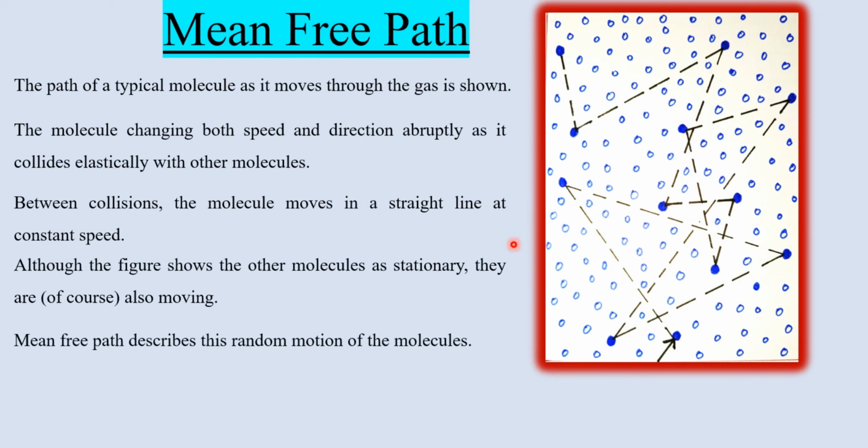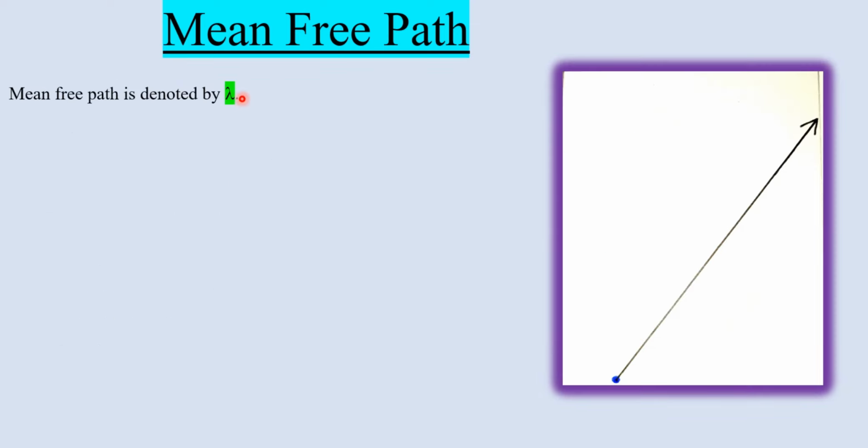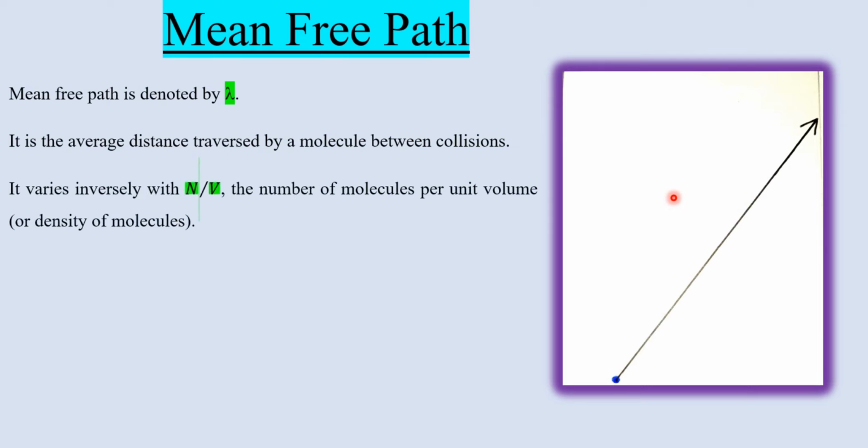Mean free path describes this random motion of the molecules. The symbol of mean free path is lambda. We represent it with lambda. You can see this is a single molecule in a container where no other molecule is present. As a result, this molecule is moving in a straight line. So the mean free path is the average distance traversed by a molecule between collisions.